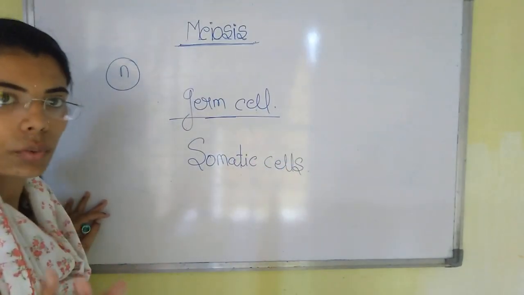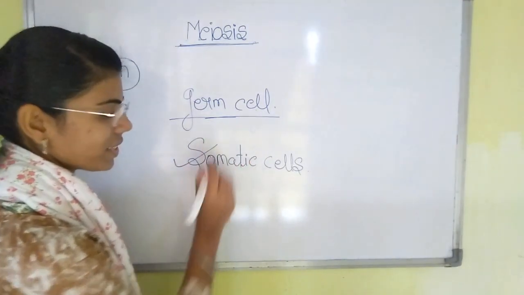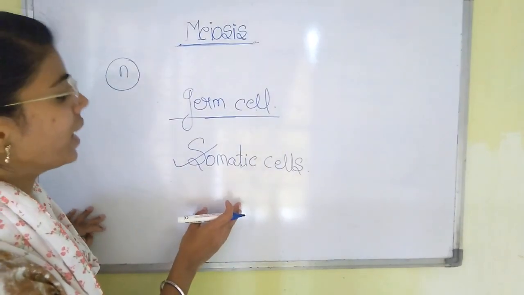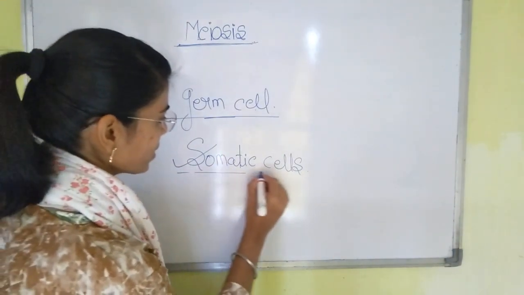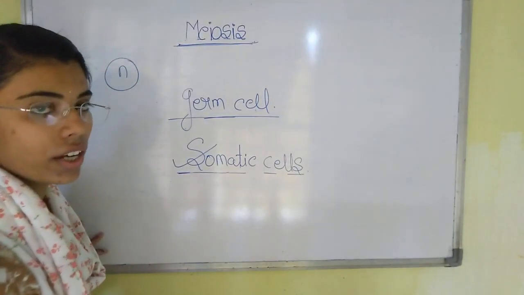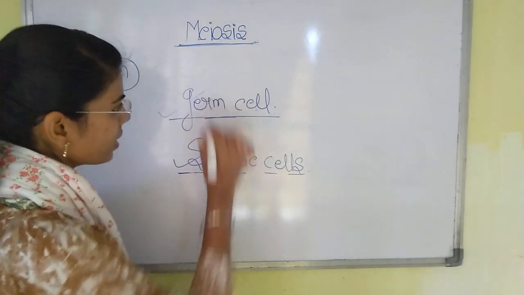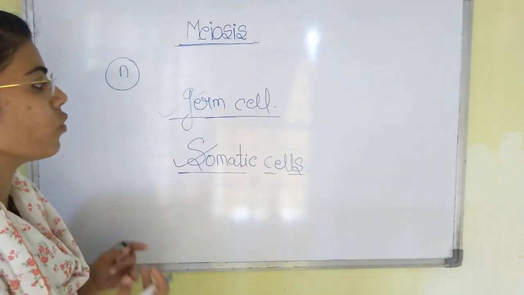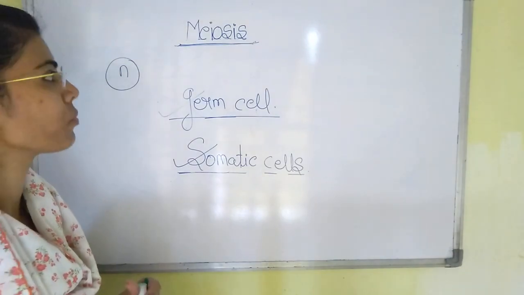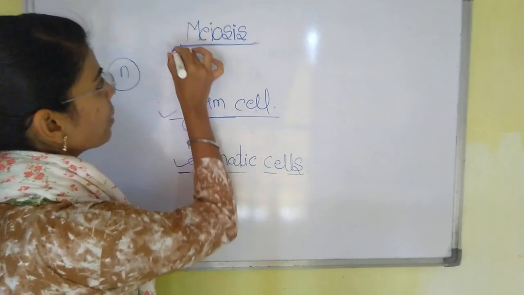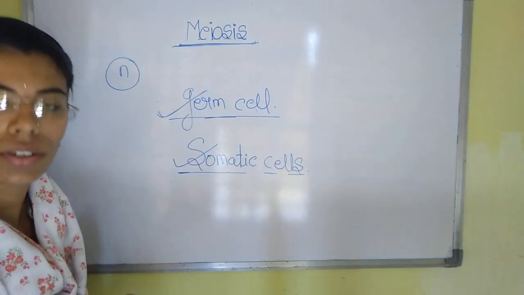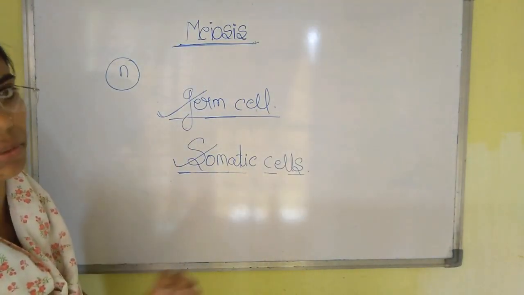There are two types of cell. One is the somatic cell, which is responsible for the growth and development of our body, and mitosis occurs in the somatic cells. Another type of cell is the germ cell, which is present in the reproductive organs of our body. Meiosis takes place in the germ cells, in the gonads of the males and the females.